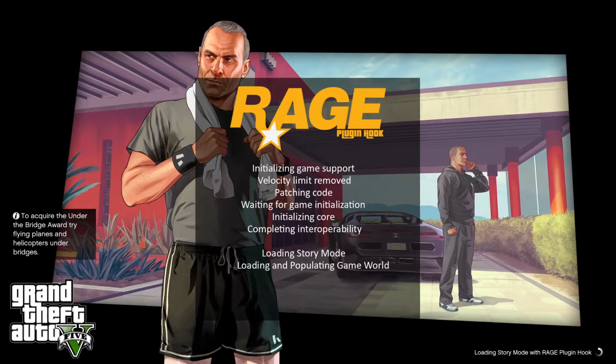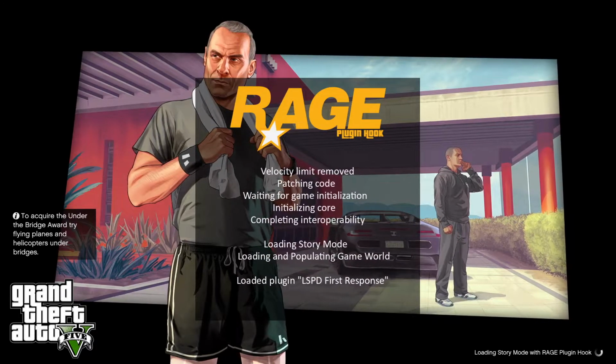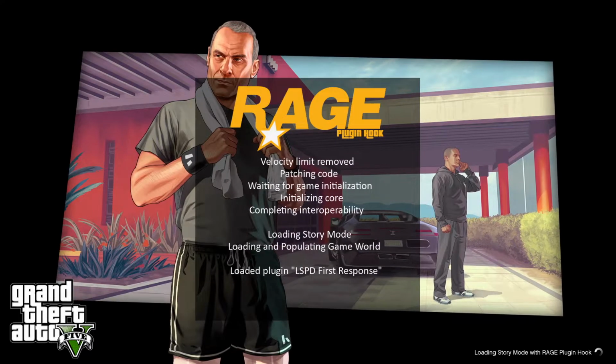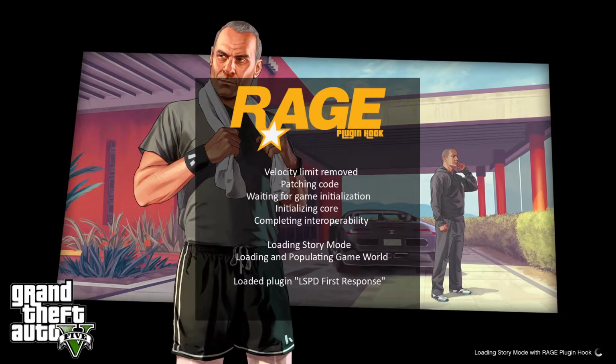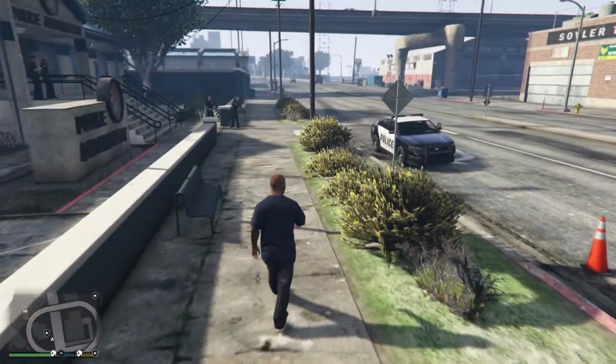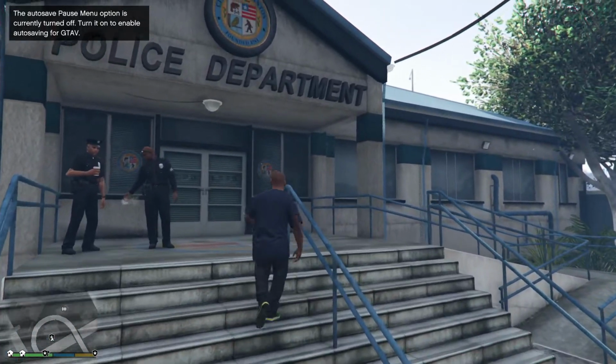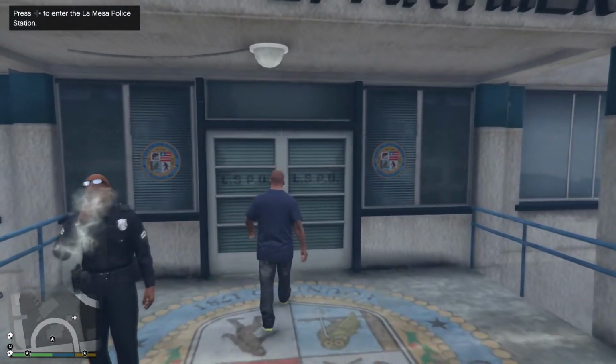I also like to have the trainers installed, a trainer, but I'm just trying to get through this tutorial, so I don't want to install everything that I would install on my game. If you need assistance with that, then definitely talk to me behind the scenes, and I'll do what I can to assist. So it says loading LSPDFR. That's good. And here we are. So we're going to start from this police station and try not to hit any of these guys. Don't get into anything until you're actually on the force.